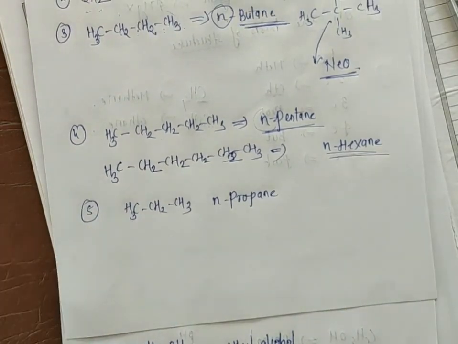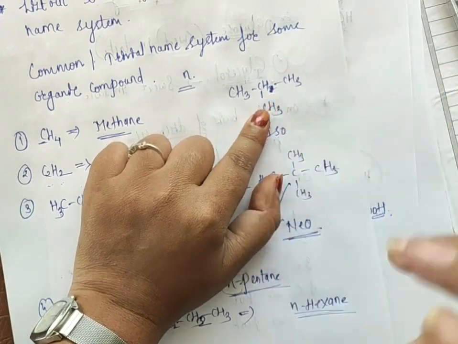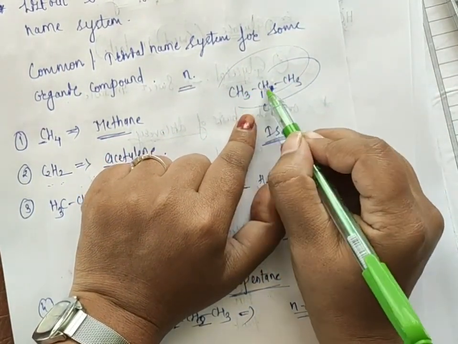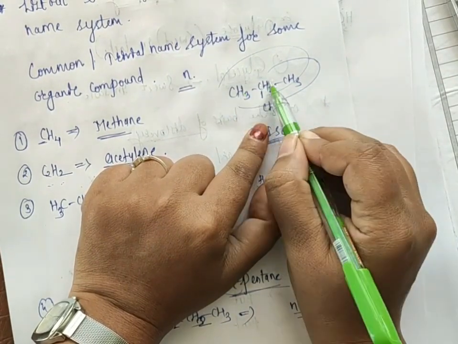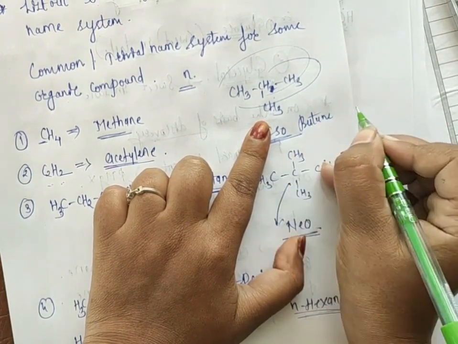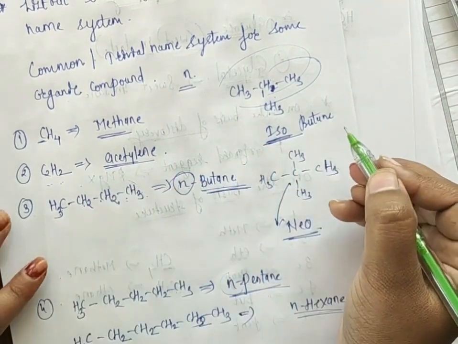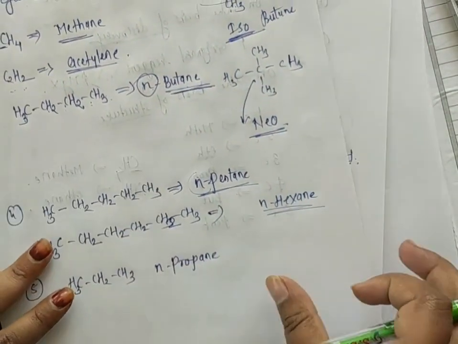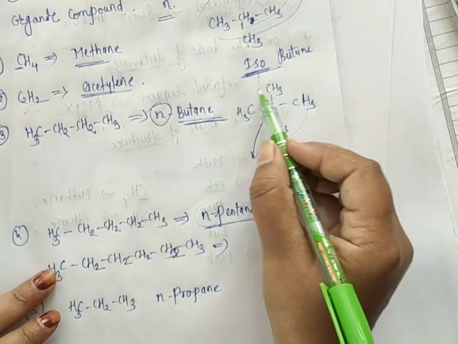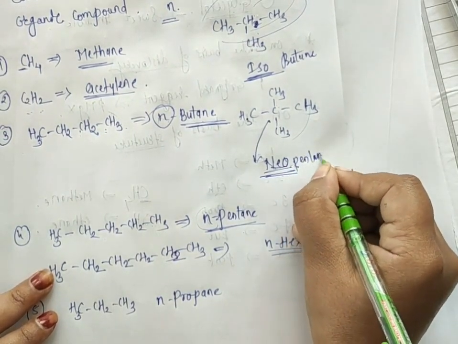The next rule: suppose I take a long chain of carbon atoms and that long chain is attached with one branch. In that case we have to use iso. Now here we have a total of 1, 2, 3, 4 carbon atoms. 4 means you know that it is butane. So now we have one branch here, so you have to write iso. Like that, if there is a tertiary carbon atom here, we have to use neo. How many carbon atoms are present? 1, 2, 3, 4, 5, so you have to write neopentane.